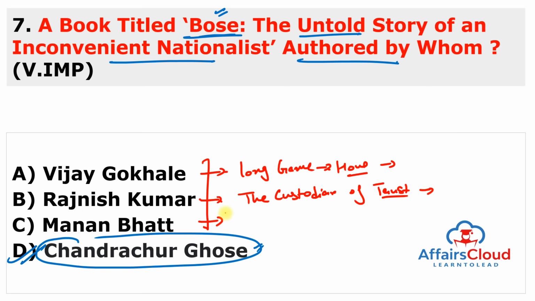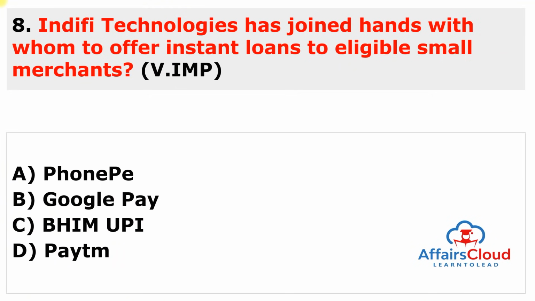Next is Manan Bhatt. He again wrote a very famous book, that is Balakot Air Strike. Balakot, we have discussed this author so many times. Balakot Air Strike. And the caption is How India Avenged Pulwama Attack. So that's why these three books are very, very important. Now we are moving to the next question.